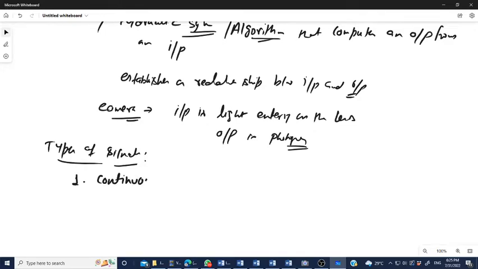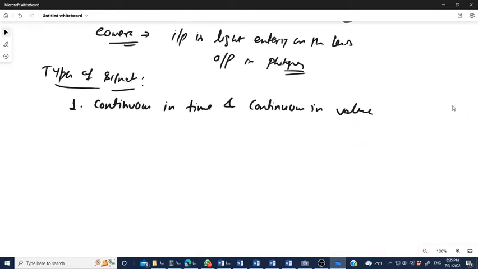continuous in time and continuous in value. Basically, there are only four categories of signals. All the other signals are derived from these four signals. So what is continuous in time and continuous in value? It is a very simple definition.